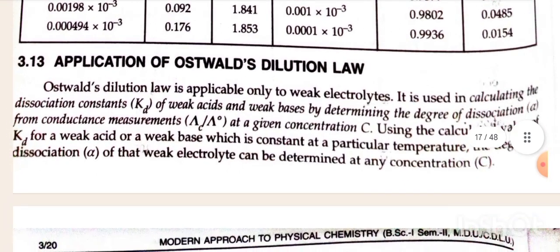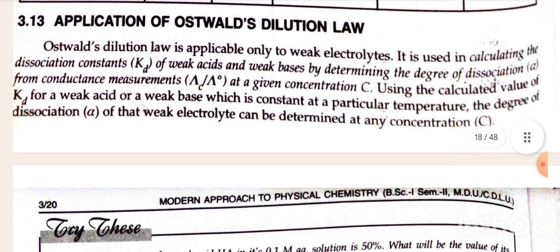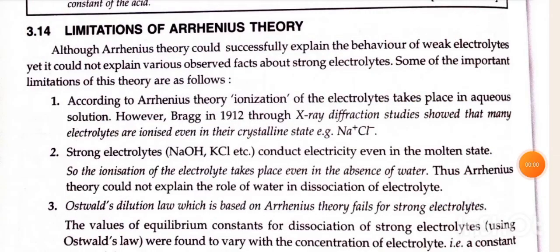Application of Ostwald dilution law. Ostwald dilution law is applicable only for weak electrolytes. It is used in calculating the dissociation constant Kd of weak acids and weak bases by determining the degree of dissociation alpha from conductance measurement, lambda c divided by lambda naught, at a given concentration C. Using the calculated value of Kd for a weak acid or weak base, which is constant at a particular temperature, the degree of dissociation alpha of that weak electrolyte can be determined at any concentration C.